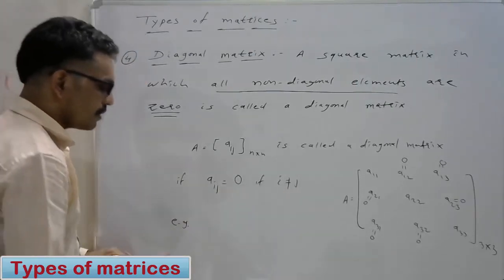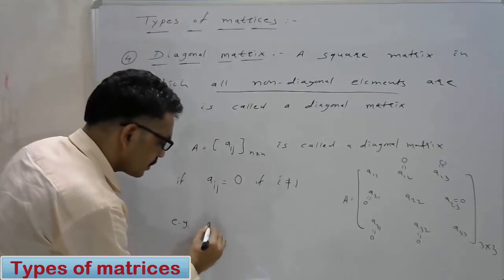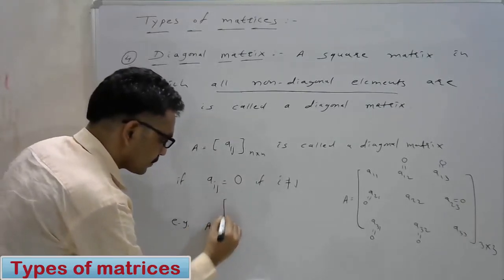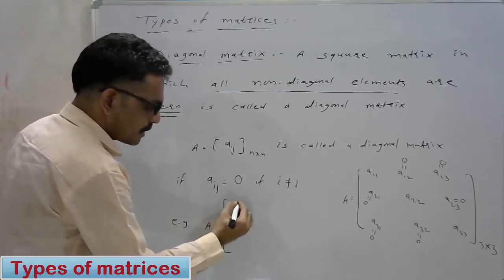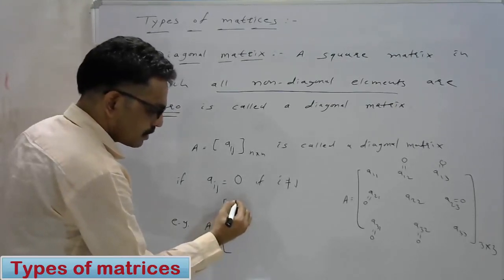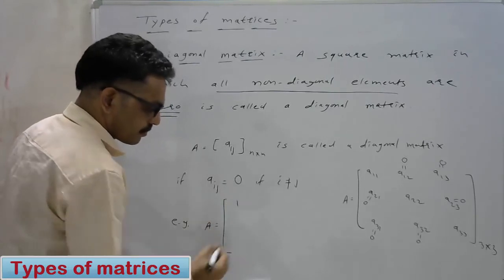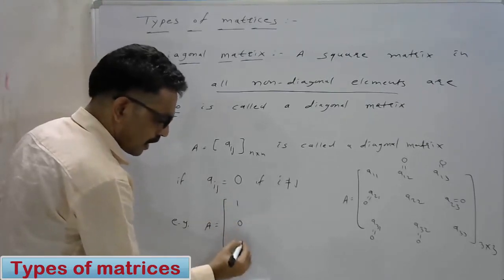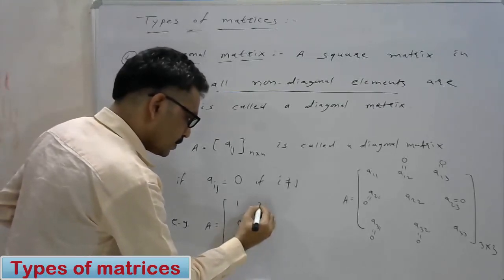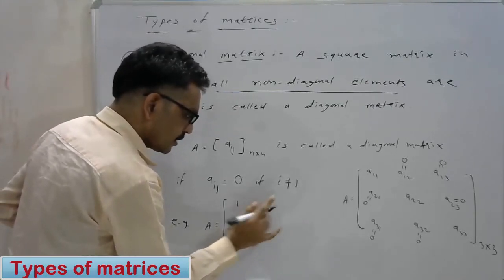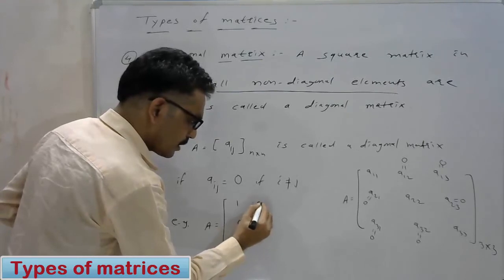Okay, for example, suppose the matrix A is equal to a matrix where the non-diagonal elements are 0, and let's say the diagonal elements are 1, 2, and 5.